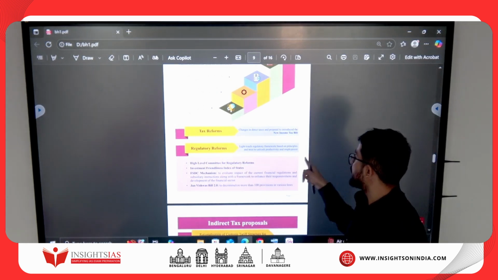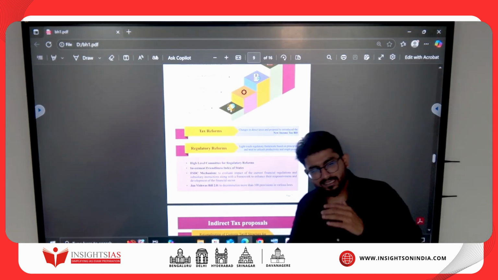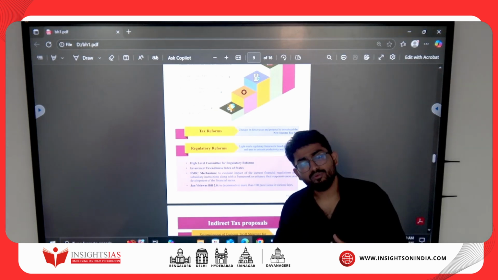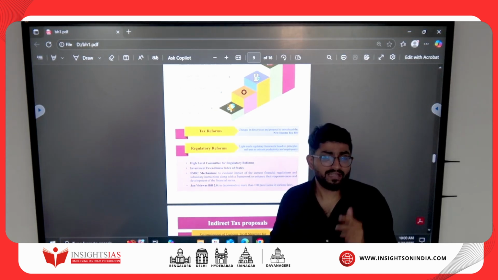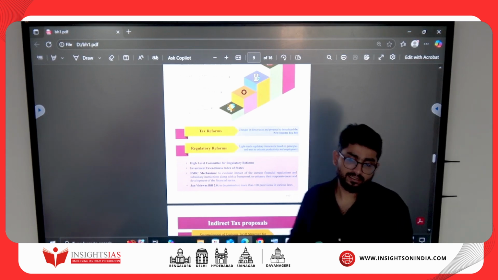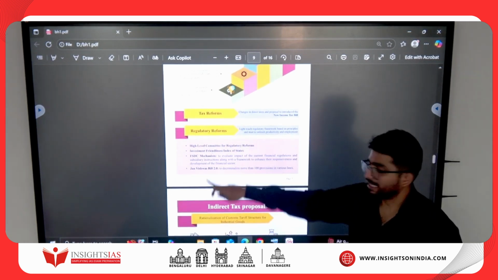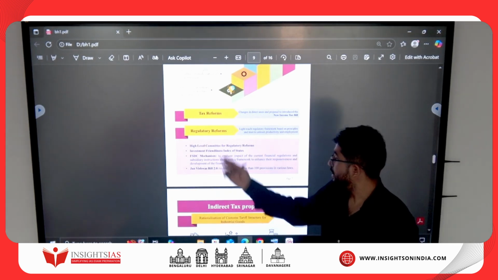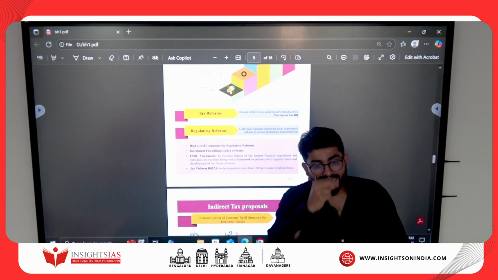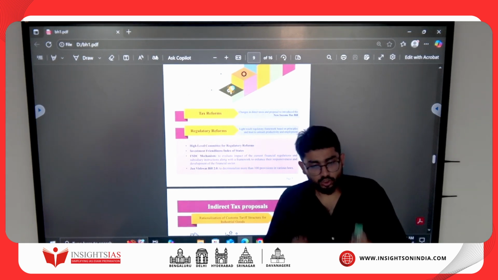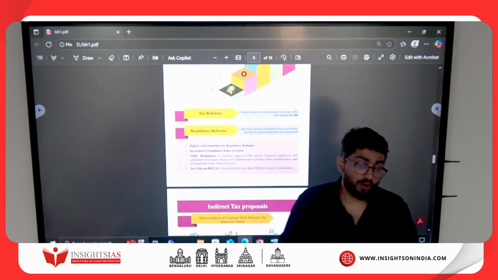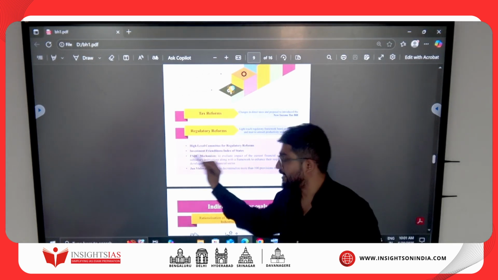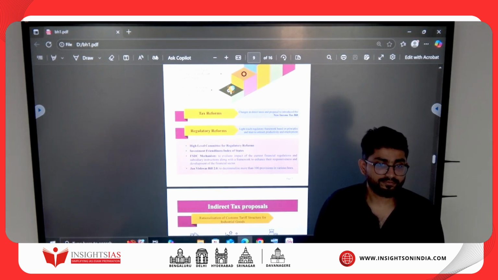Then regulatory reforms. They are going to bring some light regulatory reforms in the laws, which are going to enhance our productivity and reduce our unemployment. For that, they are going to set up a high-level committee for regulatory reforms, and it is going to bring an index for what? Investment friendliness of the states. So how many states are investment friendly, or how are the states investment friendly? And FSDC mechanism. Go home and check it. What is FSDC? Clear? Got it?